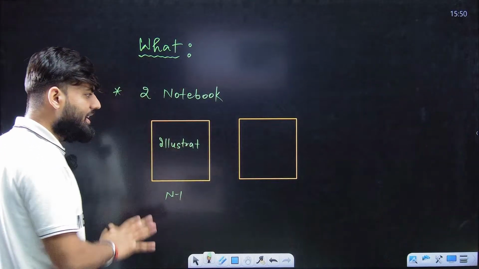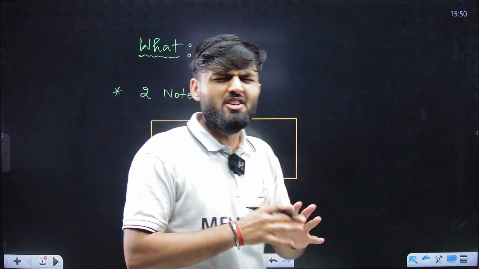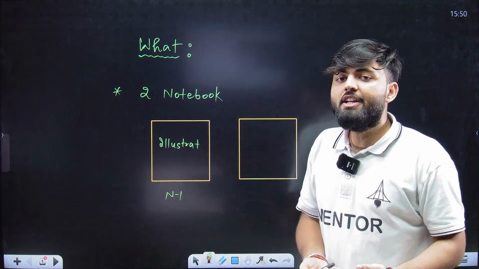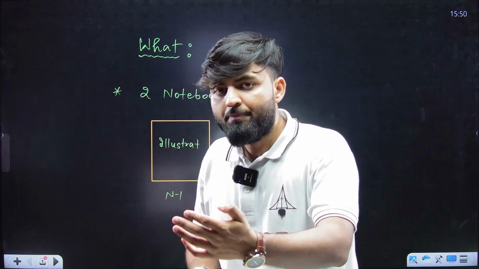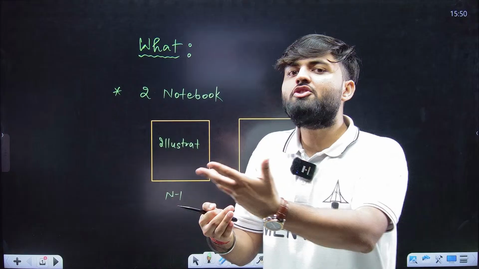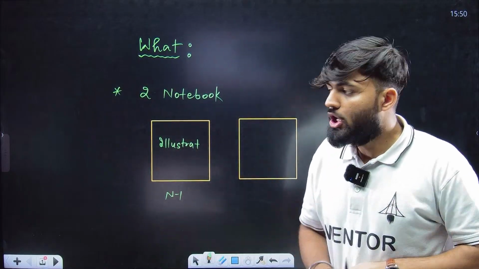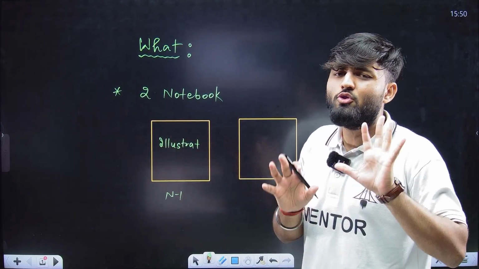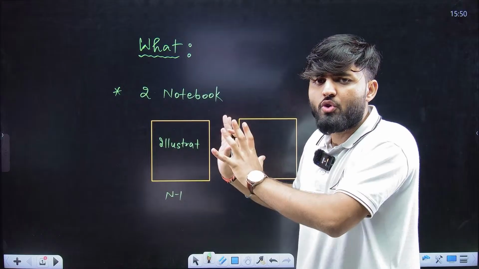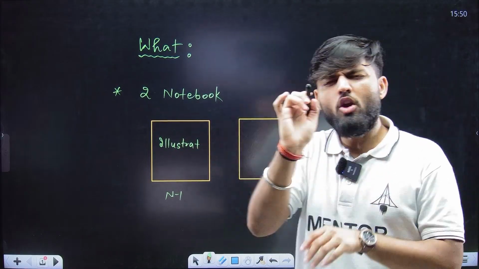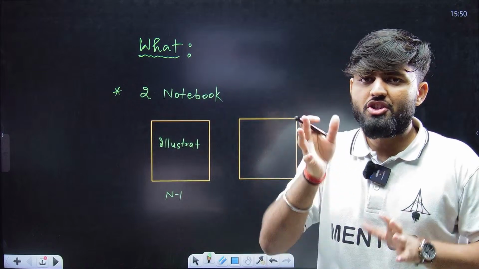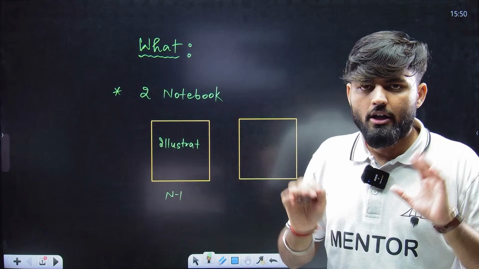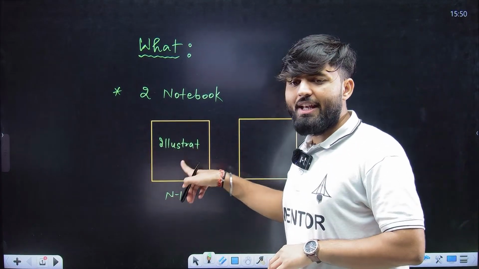Once the chapter is completed, what you have to write is the illustration. What exactly is an illustration? Illustrations are the set of questions which I make you solve in order to teach you the theory and to test how much theory you have learned or what is missing. These are the questions I'll be giving you throughout the year in the classes. If the question is small, you can write that small question. If the question is long, you can briefly write the given and what you need to find. So you only need to write the illustration.